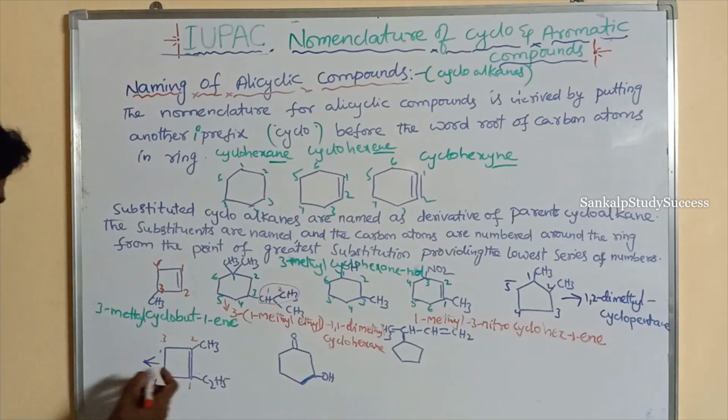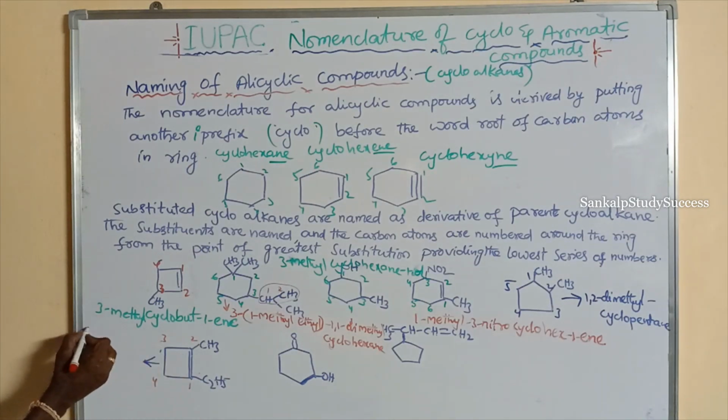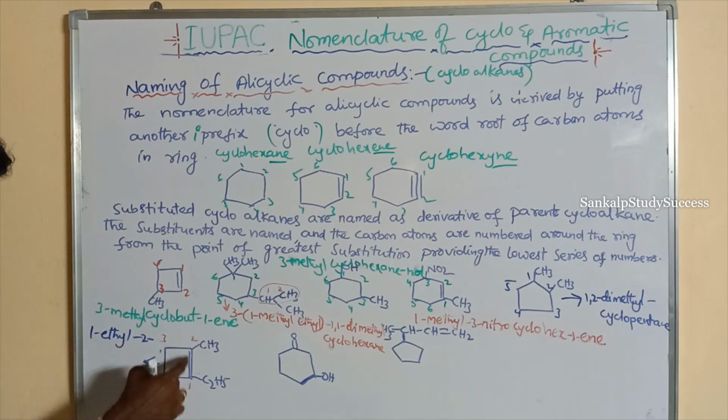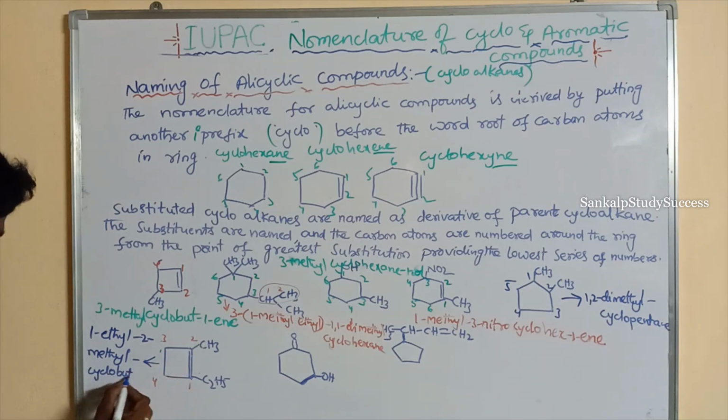What is its name? So 1-ethyl, 2-methyl. Its name is 1-ethyl-2-methyl, cyclobut-1-ene. Here the double bond is present, so cyclo-1-butene. Right. So now goes to this compound.